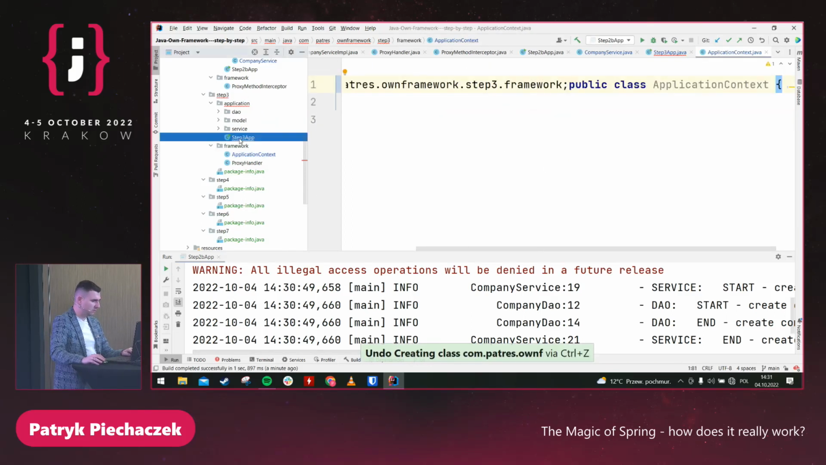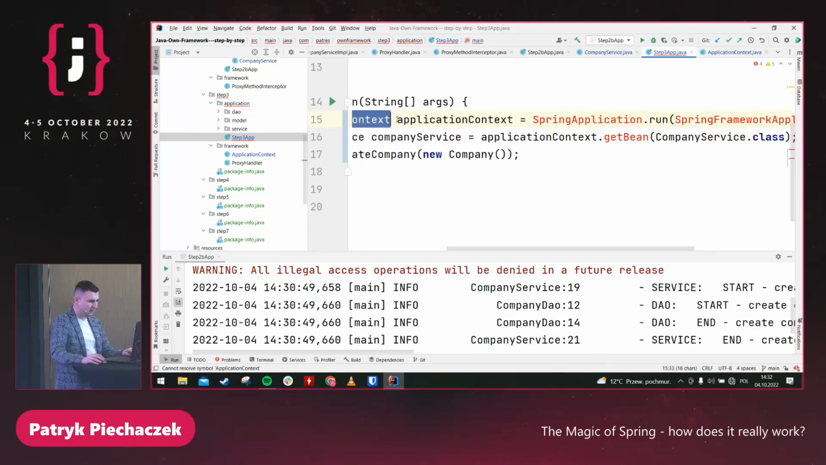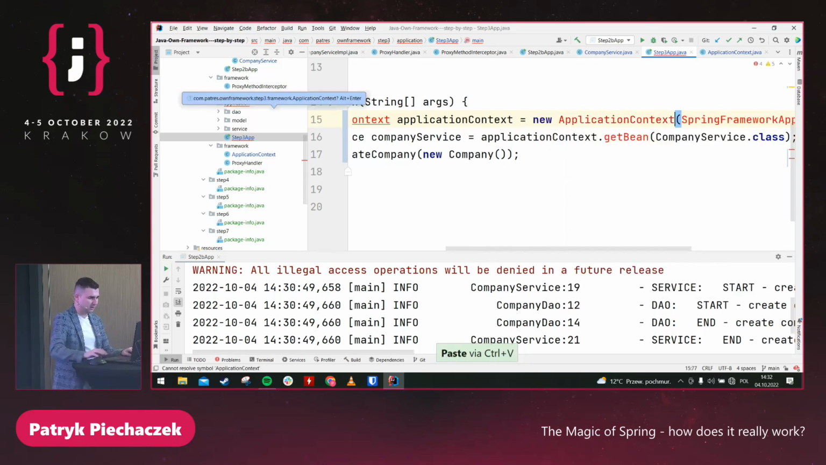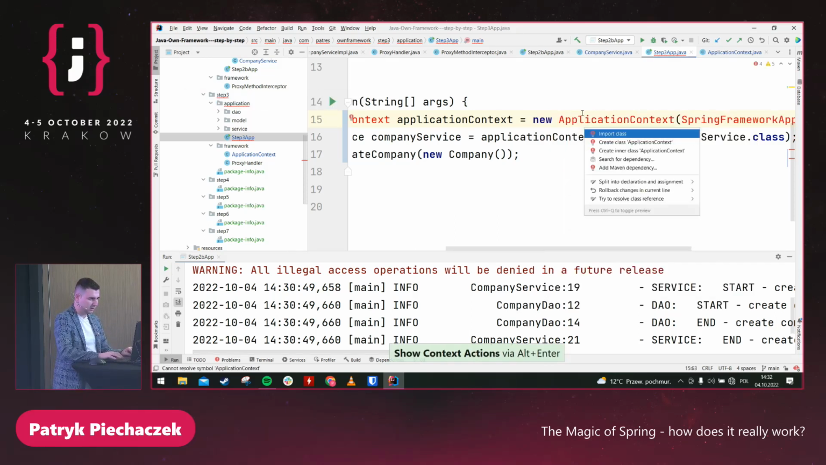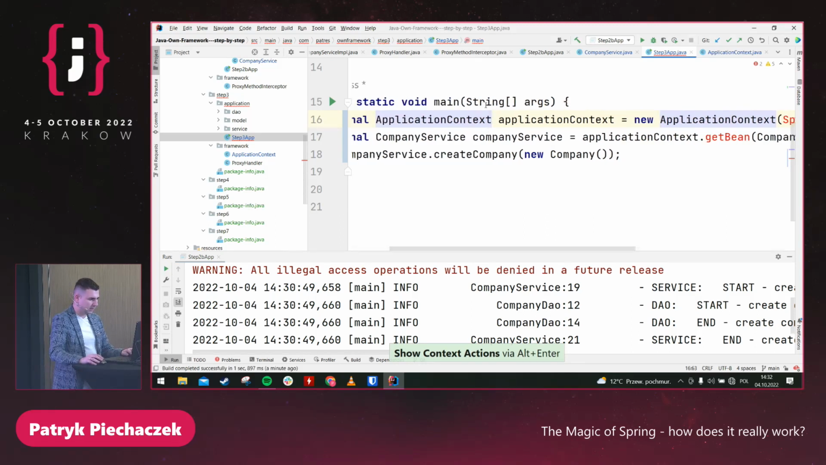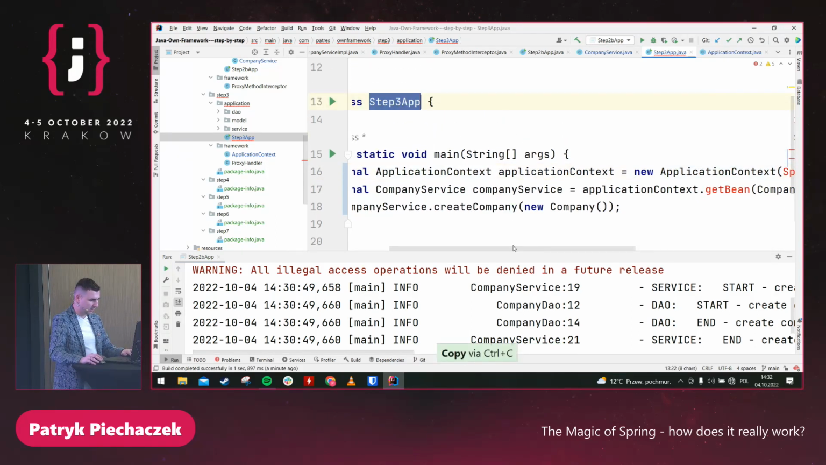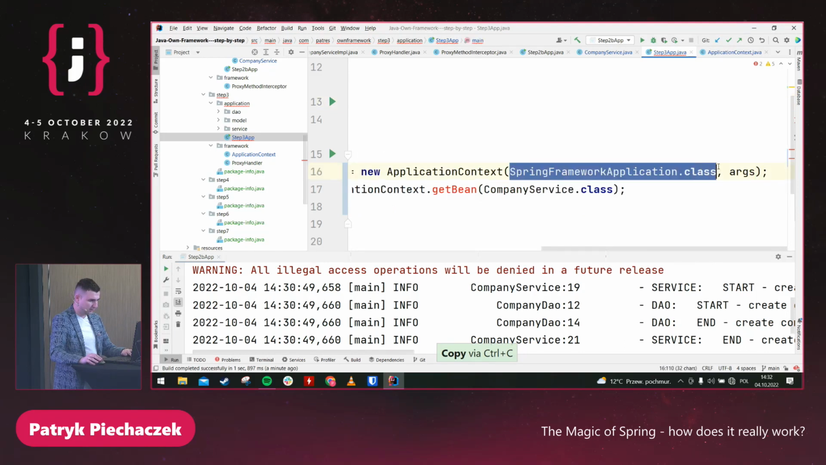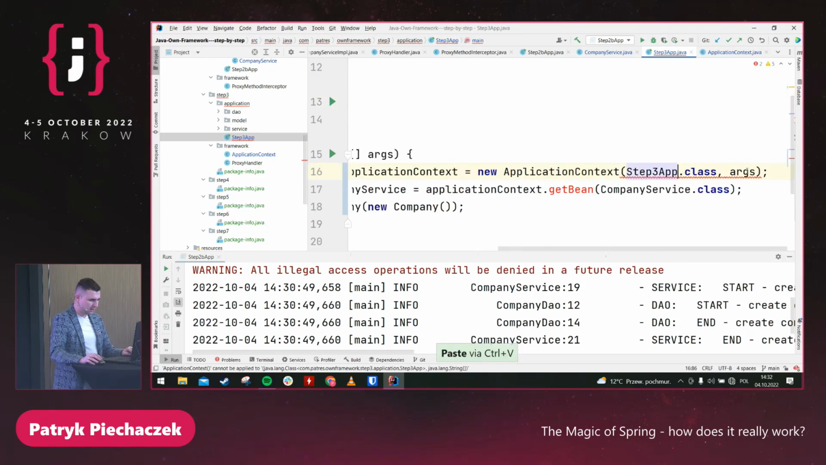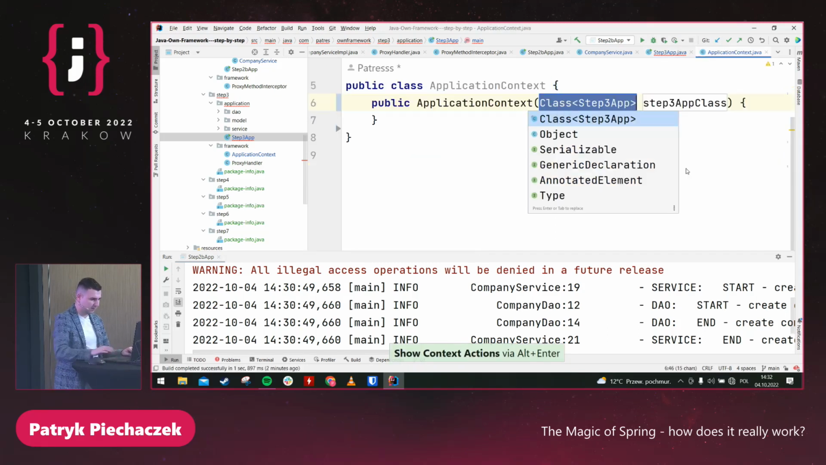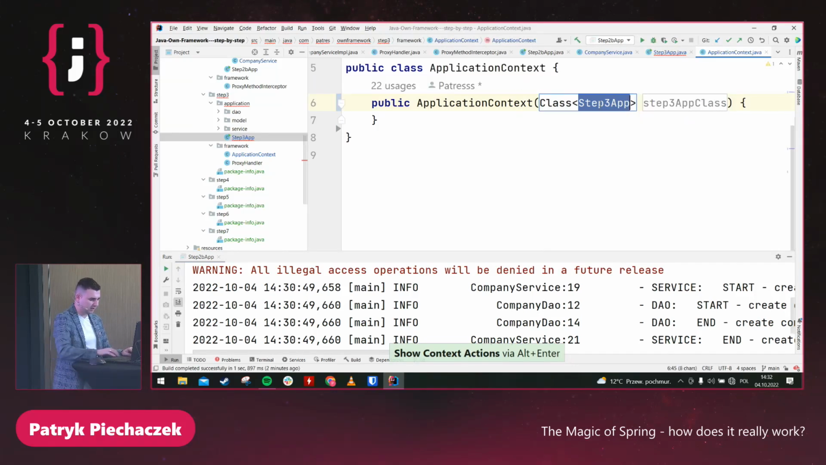Let me go back to step 3. Here we have a static method, so I don't want to do this. I can have everything in my constructor. And this is my main class, so I can just copy step 3 up to this line. And I don't need to take anything from the arguments. So we have a constructor, so let me edit it. It should be more generic. I don't want to create a constructor for Step3App, but let's call it appClass.